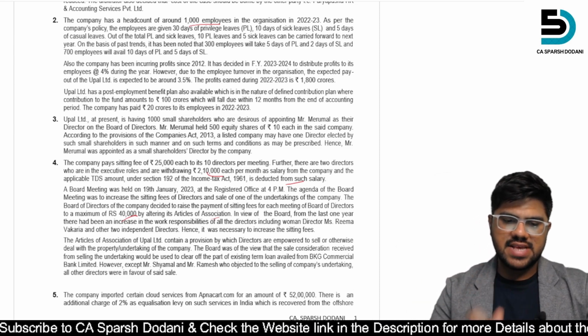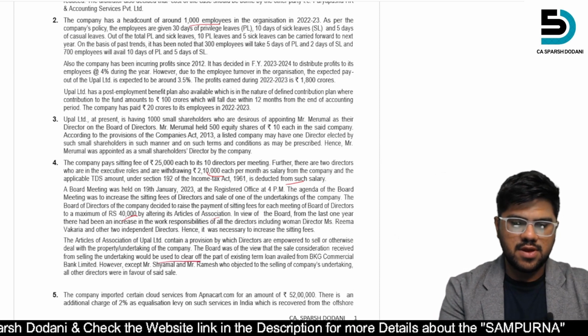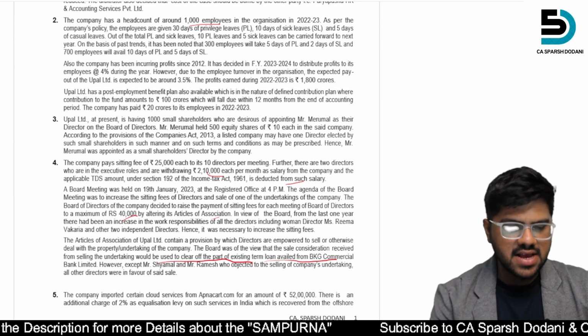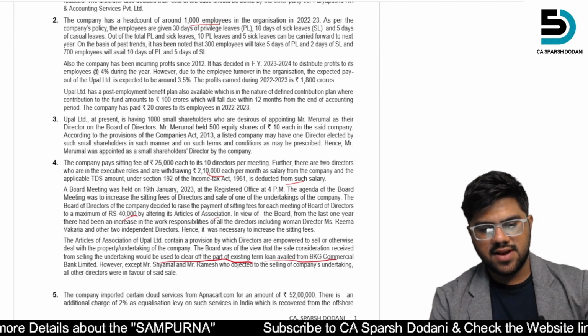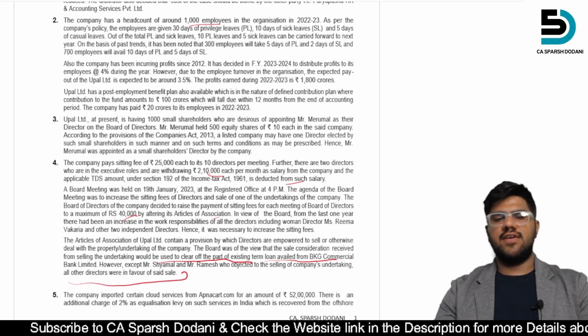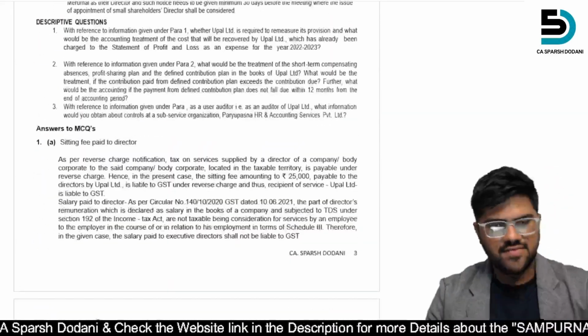The board was of the view that the sale consideration received from selling the undertaking would be used to clear part of the existing term loan available from BKG Commercial Bank. However, except Mr. Shamlan and Ramesh, who objected to the selling of the company undertaking, all the directors were in favor.